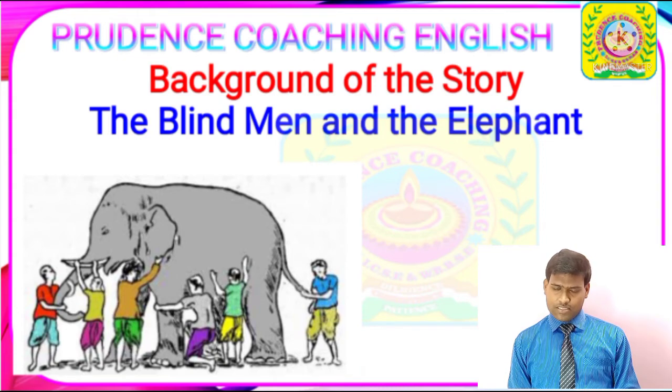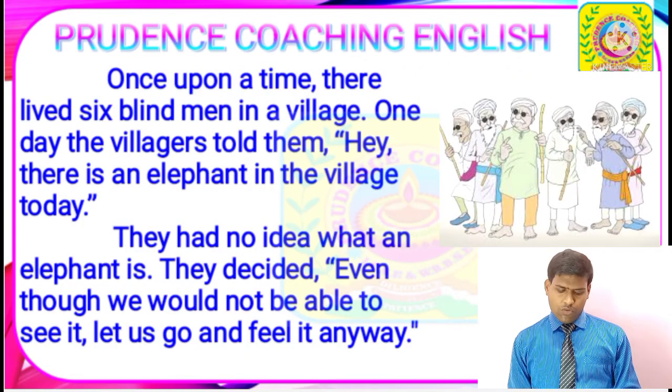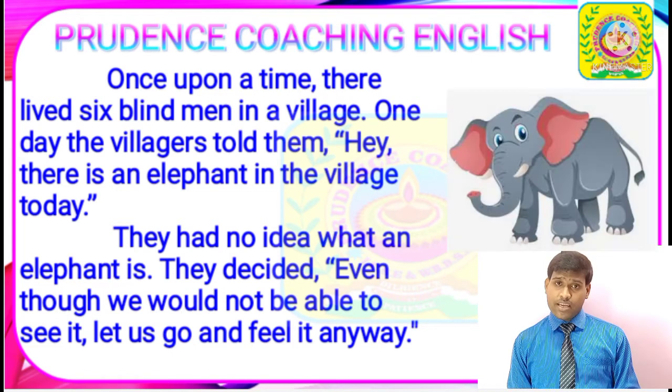So let's start this. Now here, once upon a time, there lived six blind men in a village. One day, the villagers told them, "Hey, there is an elephant in the village today." So, we find that in this story the six blind men heard that an elephant had come to a village.